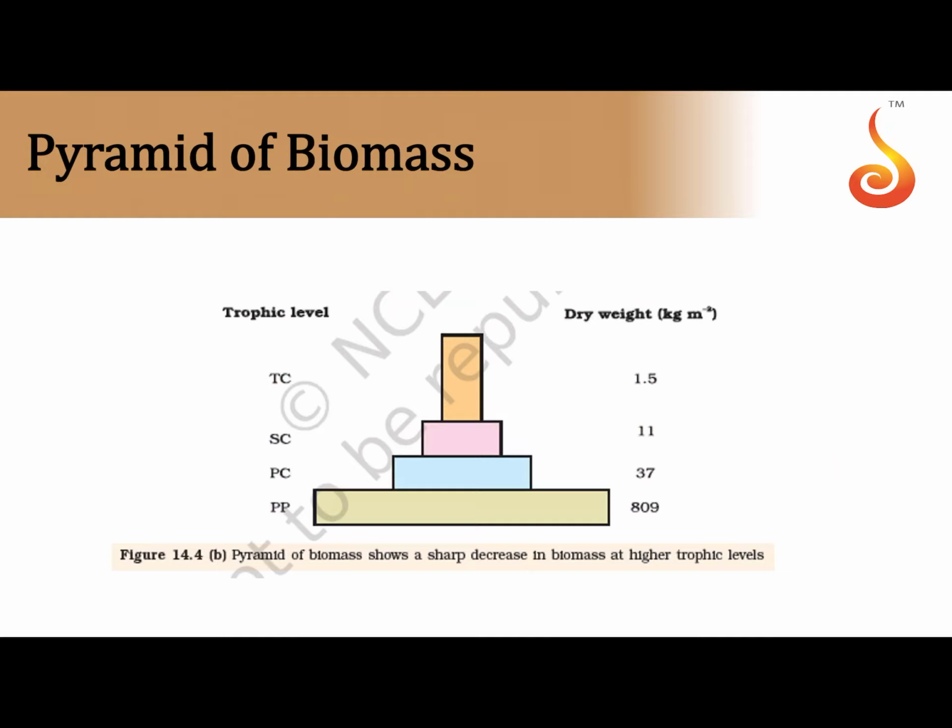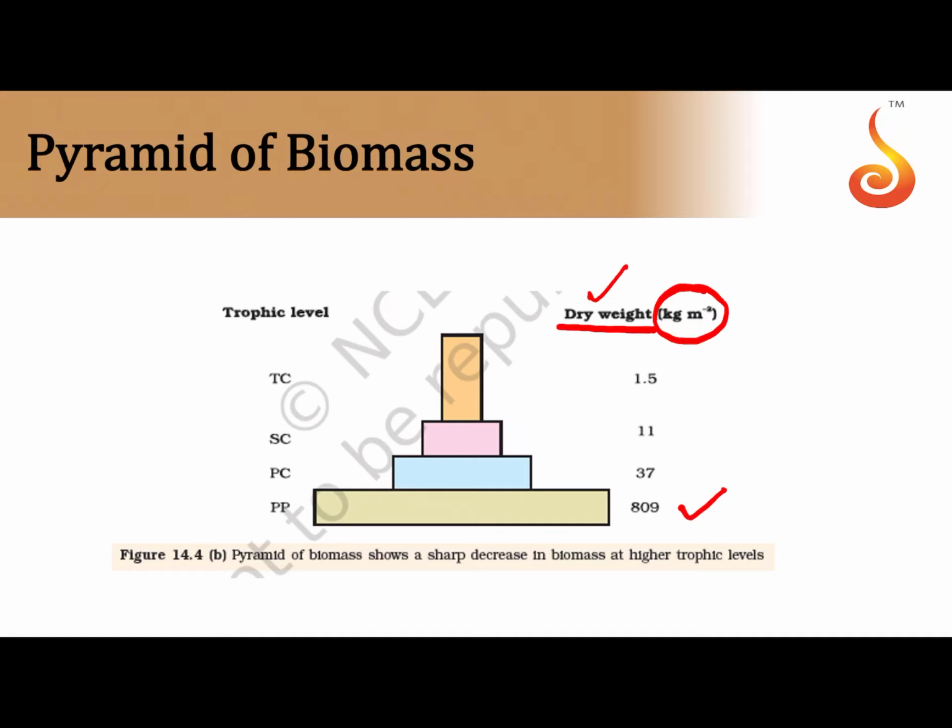If you think of pyramid of biomass, you are taking into account the dry weight or the organic matter or the biomass that is stored in them per unit area. It may be in terms of kg per meter square over here. So they have not taken the time into consideration. I had told you, when you do not affix the criteria of time, it is simply called primary production. So how much they produce per unit area is taken into consideration.